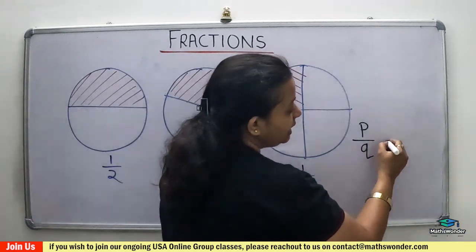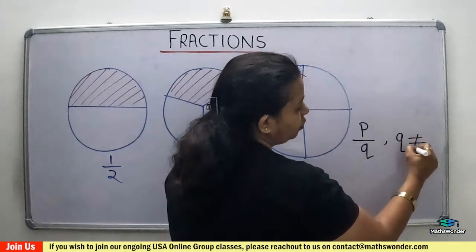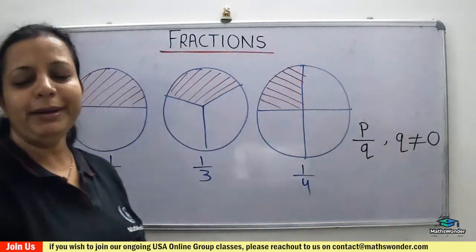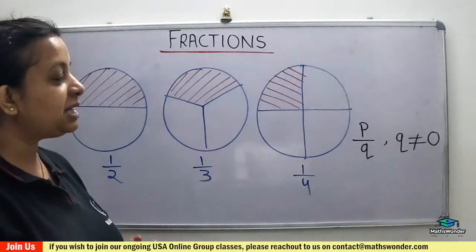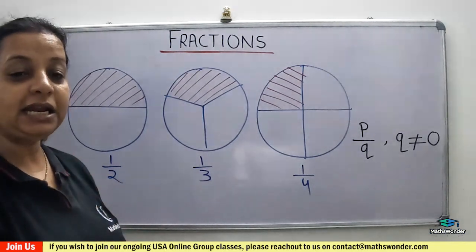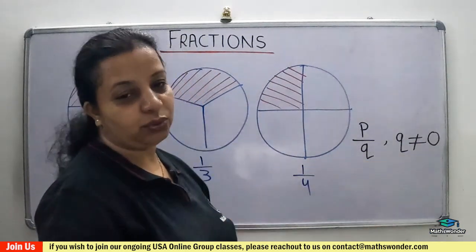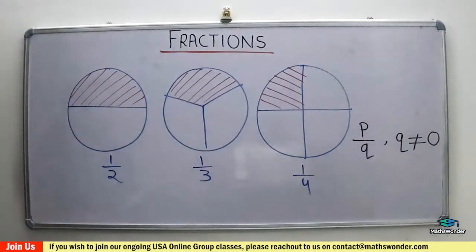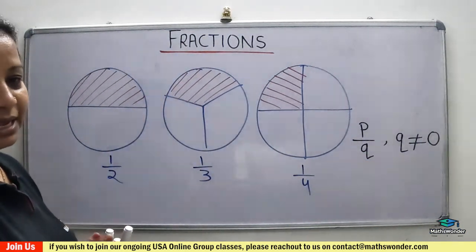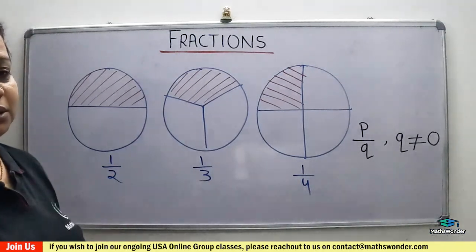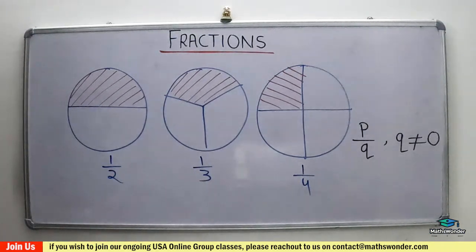But a very important part is that Q should not be 0. Q may be any number, but it must not be 0. 2 over 5, 2 over 7, anything, but the denominator should not be 0 in any case.